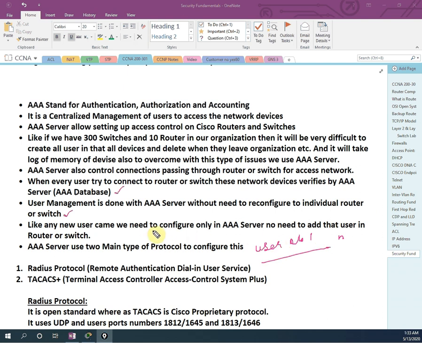You remember we create the user, we write username ABC, password ABC like this. I think you remember, right? So no need to do it in the router. We will not create any user in the router. We will only create it in the AAA server. Okay. And the AAA server uses two main protocols.